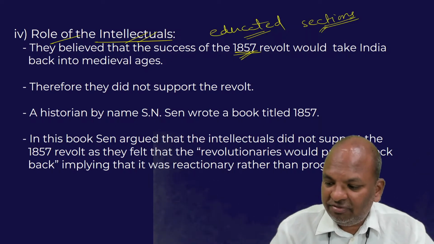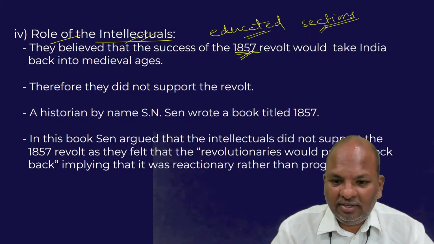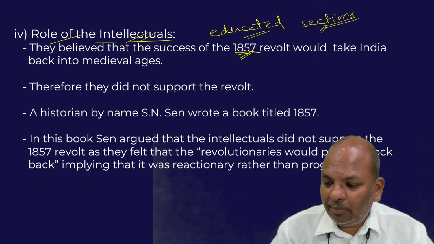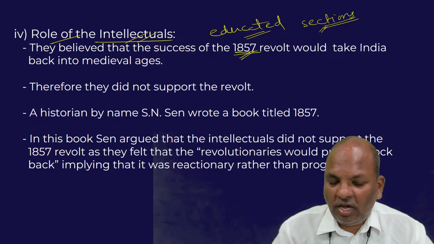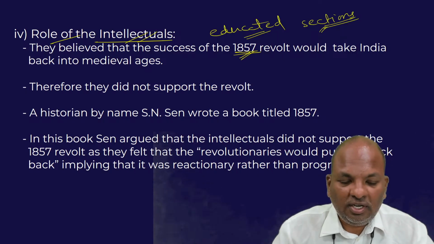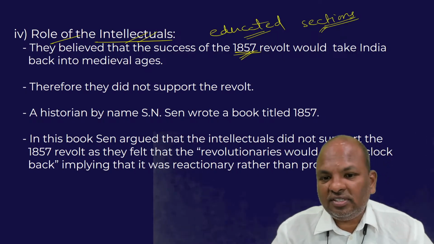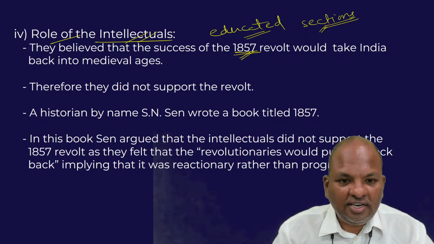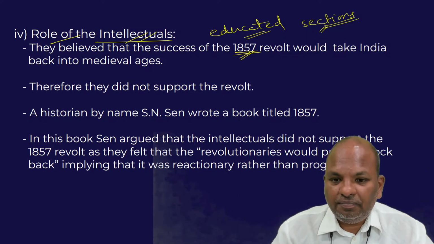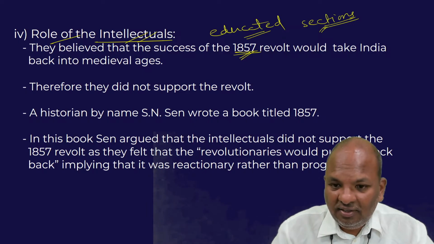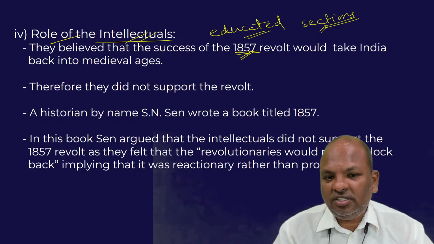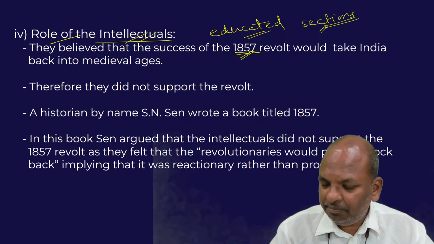That was their belief, that was their thinking. Hence, they refused to extend their support to the sepoys during 1857. They in fact sided with the British. They wrote extensively criticizing those Indians who revolted against the British during the 1857 revolt.